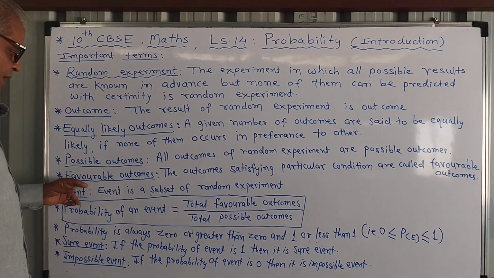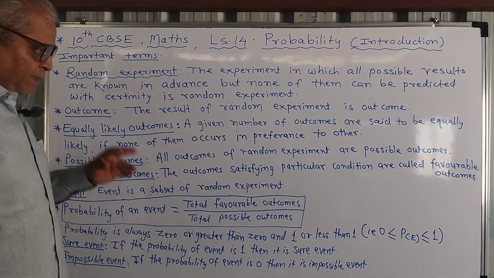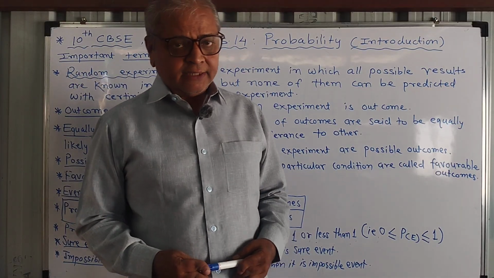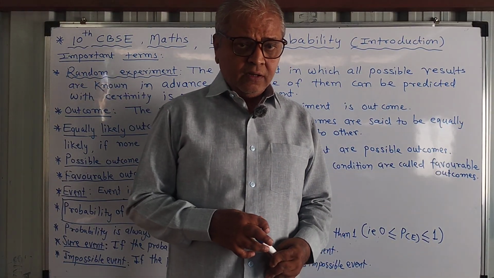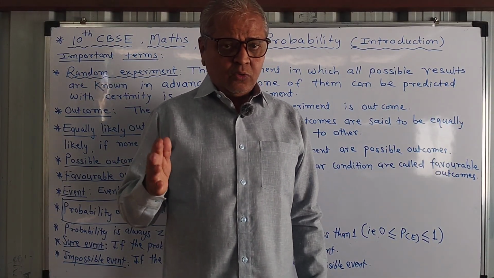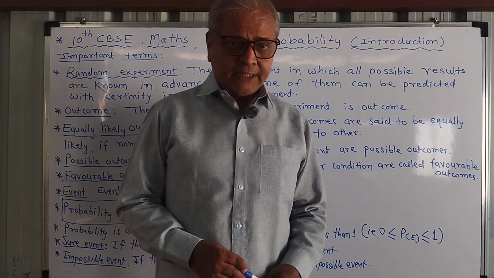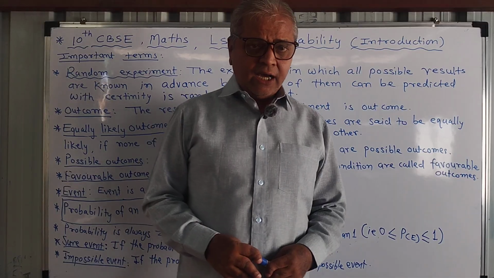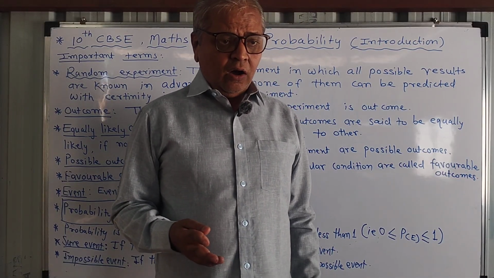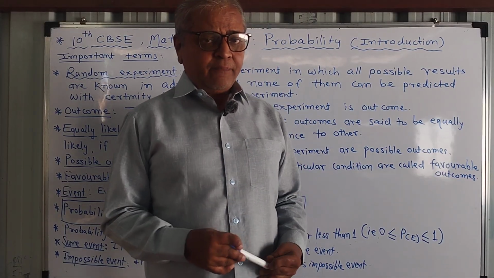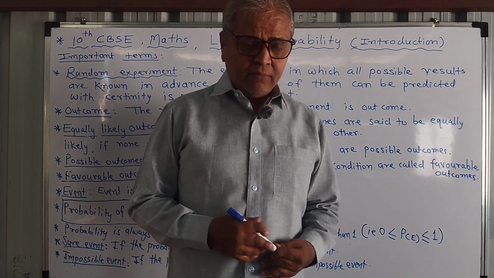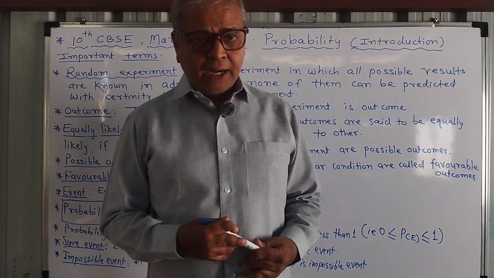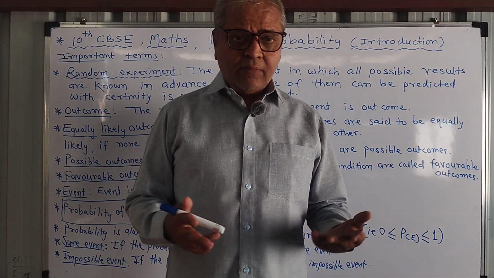Then what is favorable outcomes? The outcomes satisfying a particular condition are called favorable outcomes. For example, if a die is thrown, the possible outcomes are 1, 2, 3, 4, 5, 6. But if I choose an event where I want the number on the upper face to be a prime number, and from 1 to 6 prime numbers are 2, 3, 5.